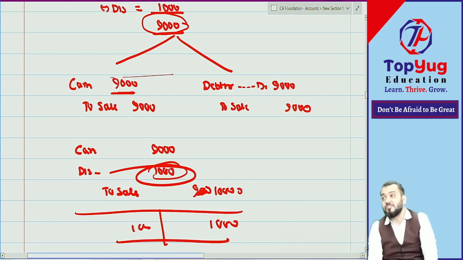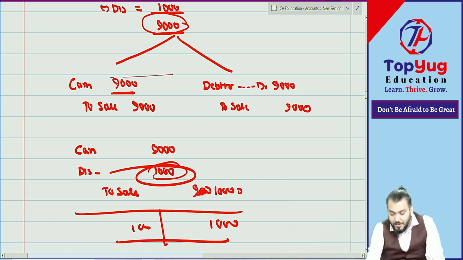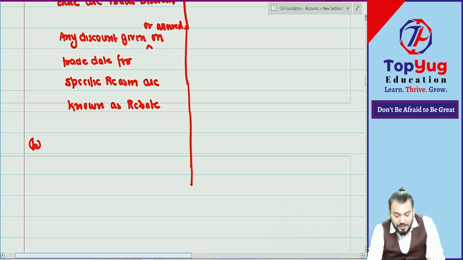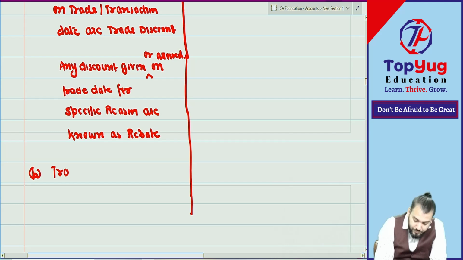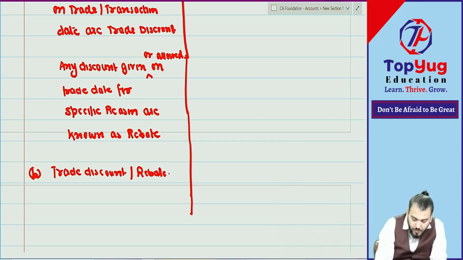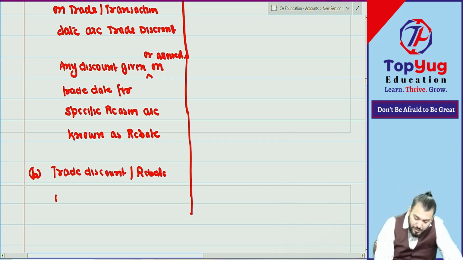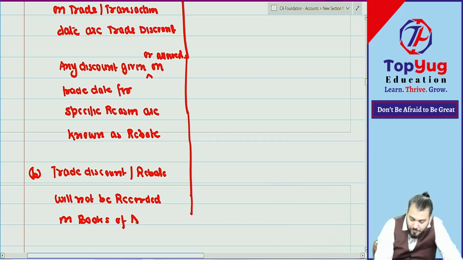Just try to understand, it is actually not an expense, because on the transaction date the sales value is 9,000. So why record? Therefore, we will never record trade discount or rebate. Where will it not be recorded? We record where? In books of account. Books can be journal and ledger. In books of account.